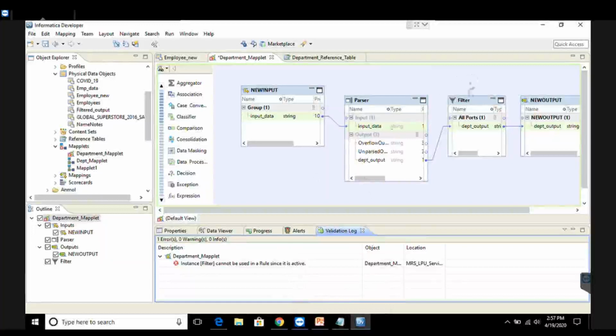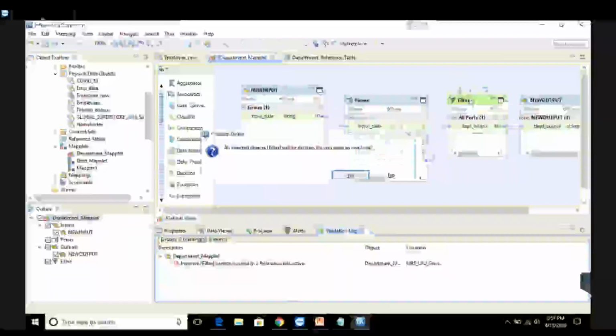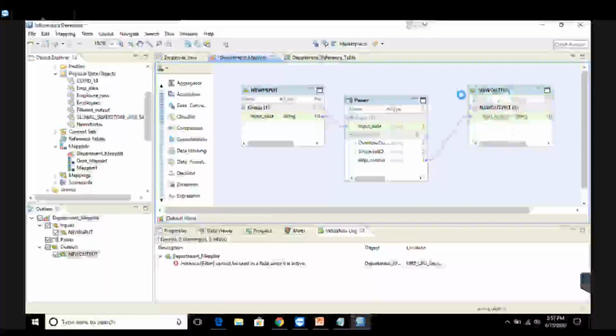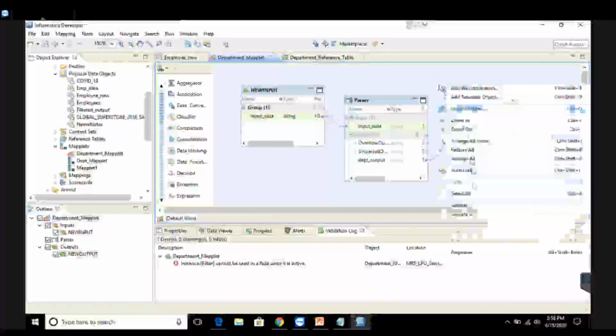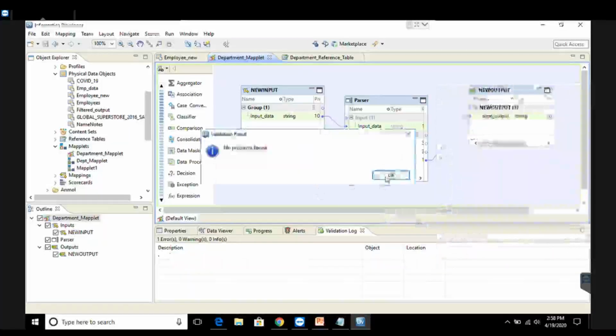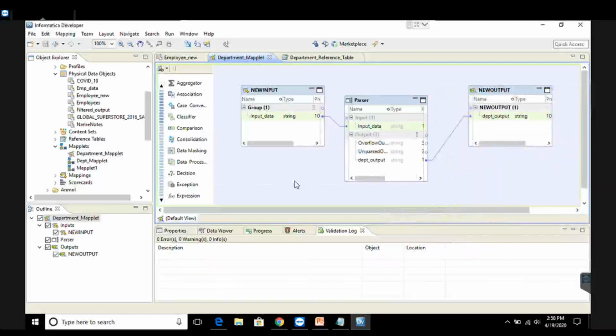Okay, so now I'll delete this filter and connect my department port with the output of my rule. Save this. I'll convert this maplet into a rule once, validate as rule, and save this. Okay, now the rule has been created by us. Now let's learn how we use a rule in a mapping.